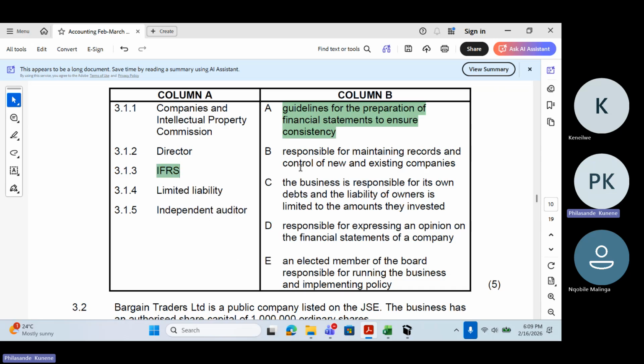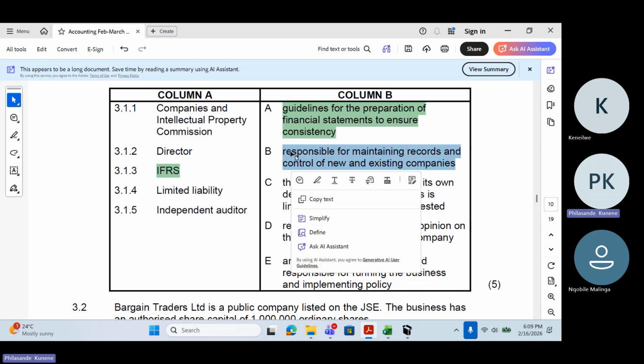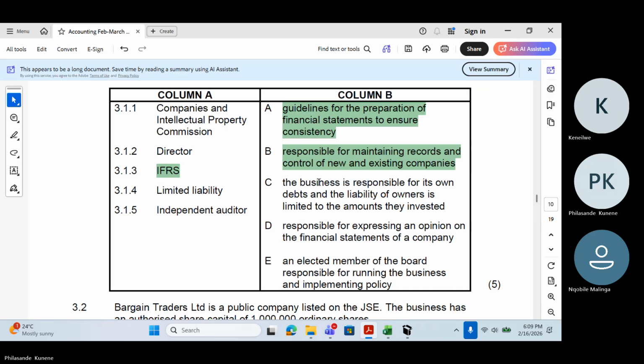Okay, let's give this one to Smanga Kinelwe. I'll give you a chance now. Responsible for maintaining records and control of new and existing companies. Which one is this, Smanga? 3.1.5. 3.1.5, independent auditor. No, that's not the right one. Let's choose another one. Oh, 3.1.1. 3.1.1, yes, that's correct. It should be B.